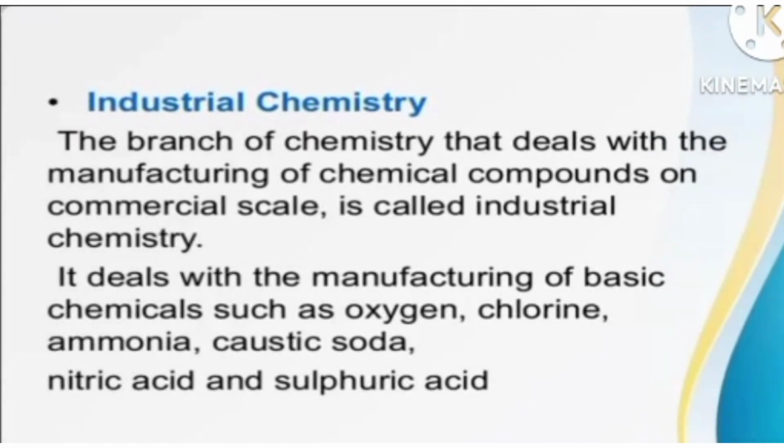In industrial chemistry, we discuss the different types of composition of materials, because industry is the place where we form different materials which are very important for us. We discuss their structures, for example soap, surf, or medicine that is formed in industry. So when we discuss different chemical compounds on a commercial scale, it is covered in industrial chemistry. It deals with the manufacturing of basic chemicals such as oxygen, chlorine, ammonia, caustic soda, nitric acid, washing soda and sulfuric acid, and different acids that are very important for us.